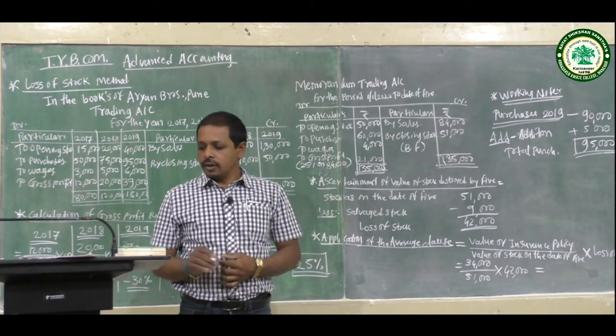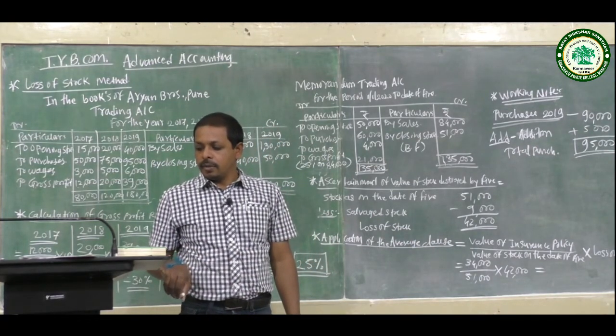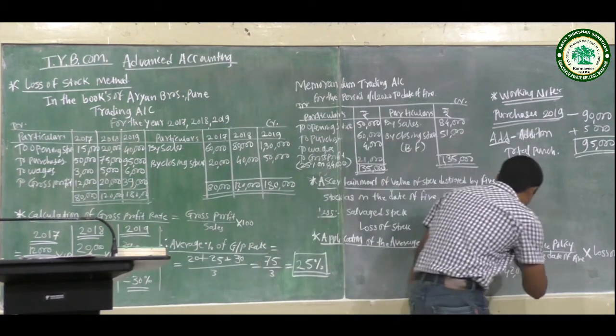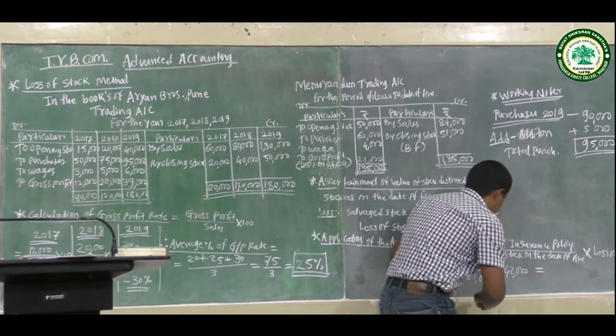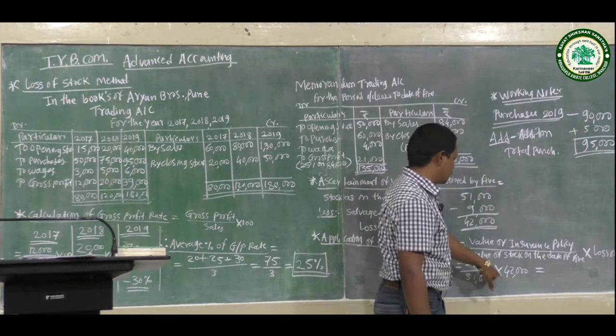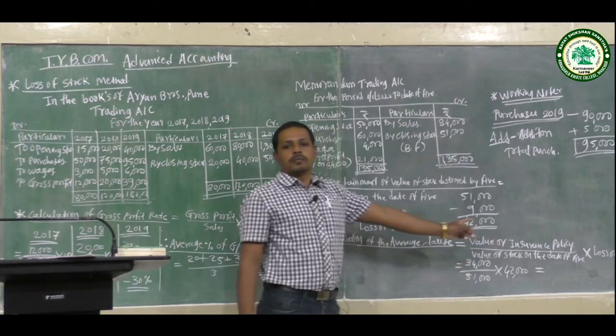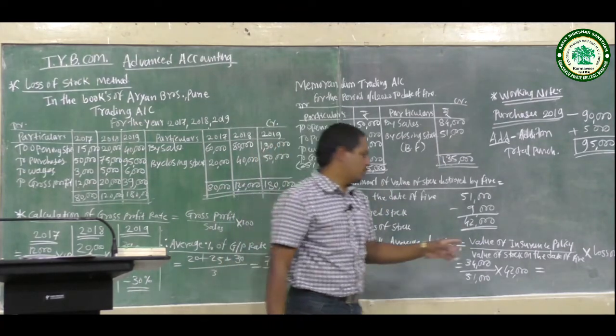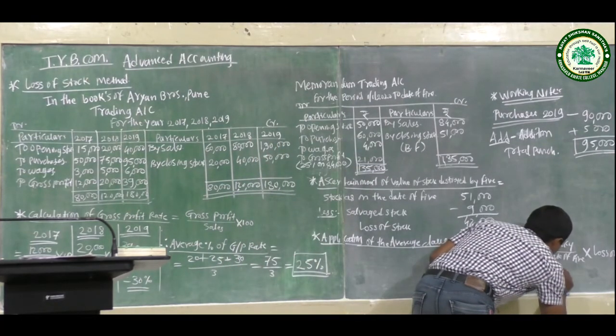This gives the claim amount: 34,000 divided by 51,000 into 42,000 is equal to 28,000.